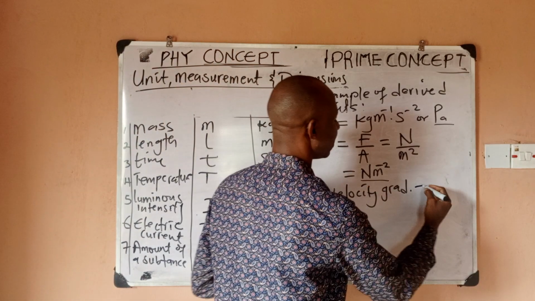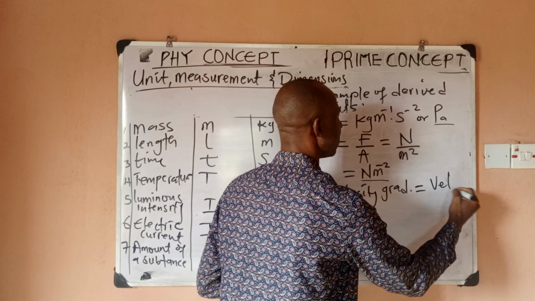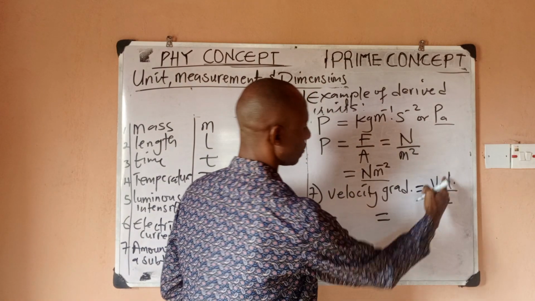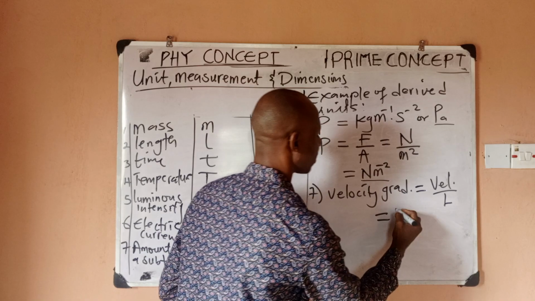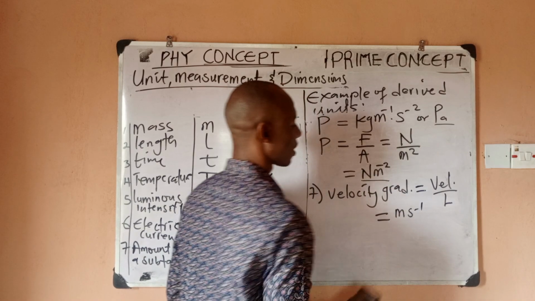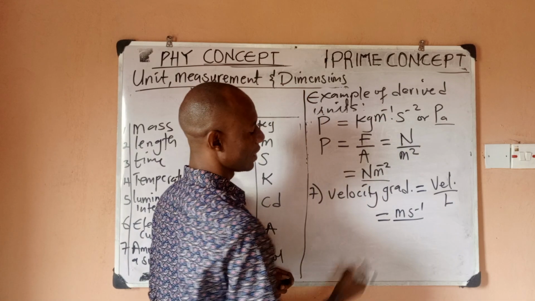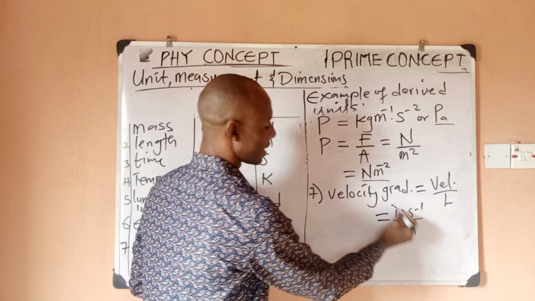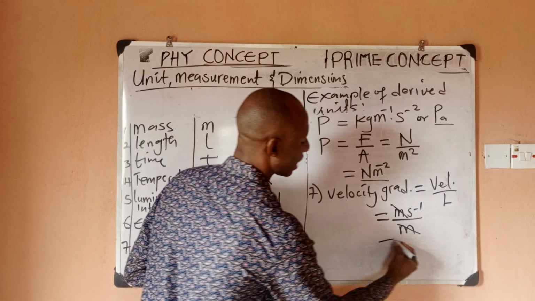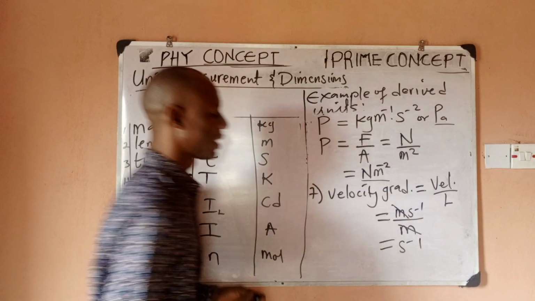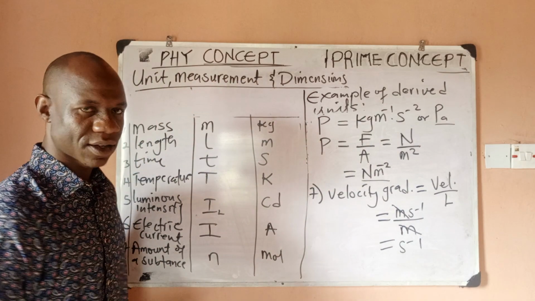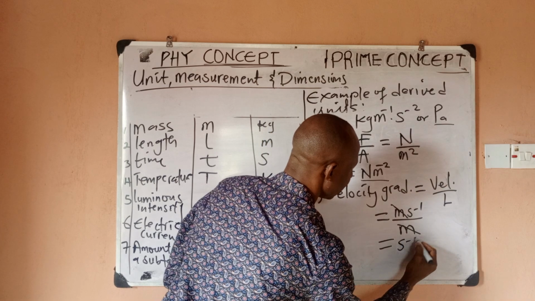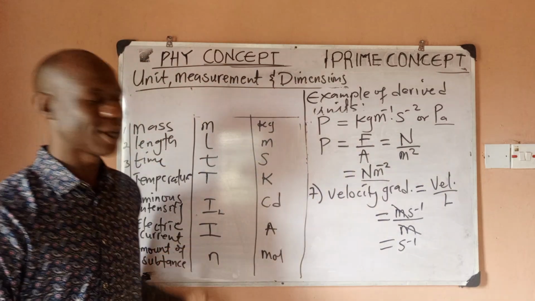So velocity gradient is velocity over what? Length. Now, what is the unit of velocity? We have derived it, which is what? Meter per second. And what is the unit of length? The unit of length is what? Meters. So that you can quickly see that this can cancel this. And our answer becomes what? Per second. So it means that the unit of velocity gradient is what? Per second. So I believe it is clear.